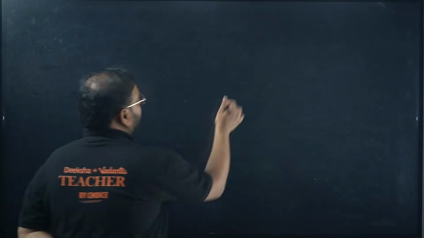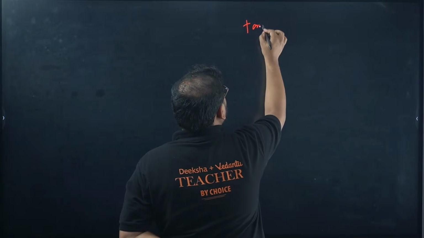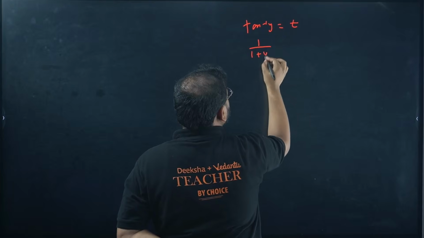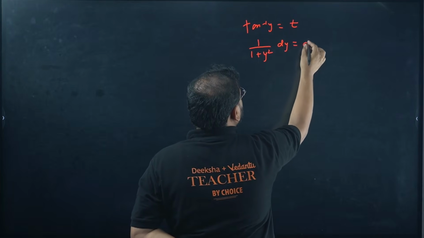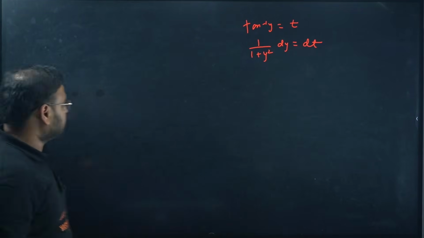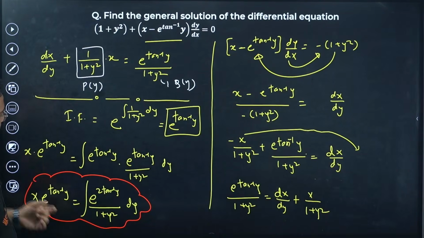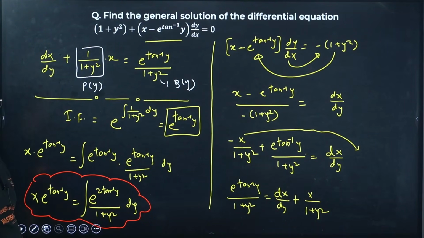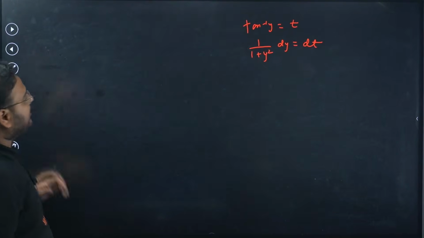So what are you going to do? Take tan inverse of y as t, differentiate now, get 1 upon 1 plus y square dy as dt. Check. So you'll have over here e power 2t dt, because dy by this will become simply dt. Right or not? Yes sir.